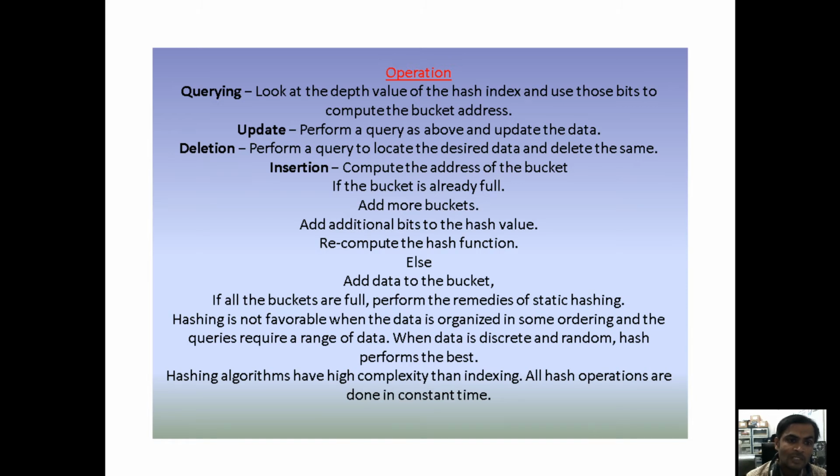That is the purpose they convert the decimal address value into binary format. For accessing the data very fast, they use the binary concept under the hash function. For updating, deleting and inserting also we can do these operations under hashing.